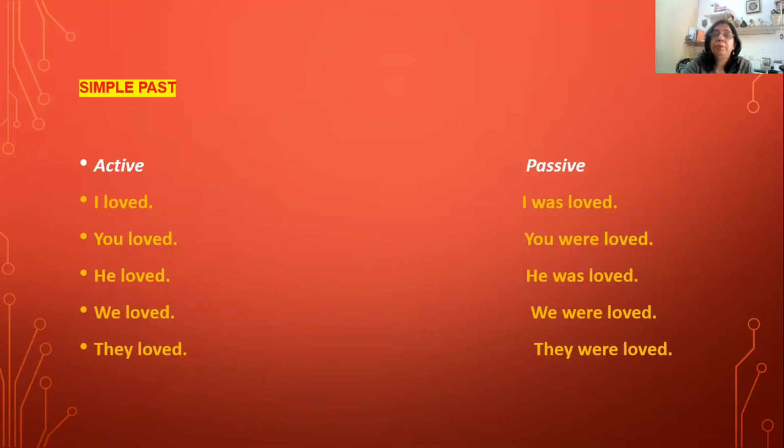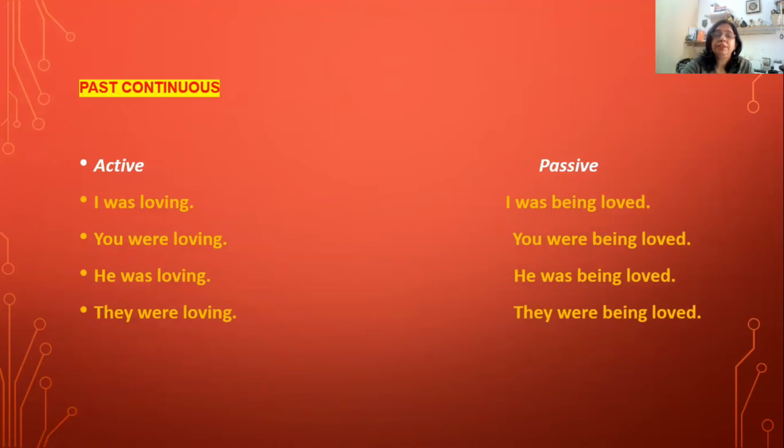Let us know about the past tense. Simple past. In active voice, it is said I loved. In passive voice, it is changed to I was loved. You loved, you were loved. He loved, he was loved. We loved, we were loved. They loved, they were loved.